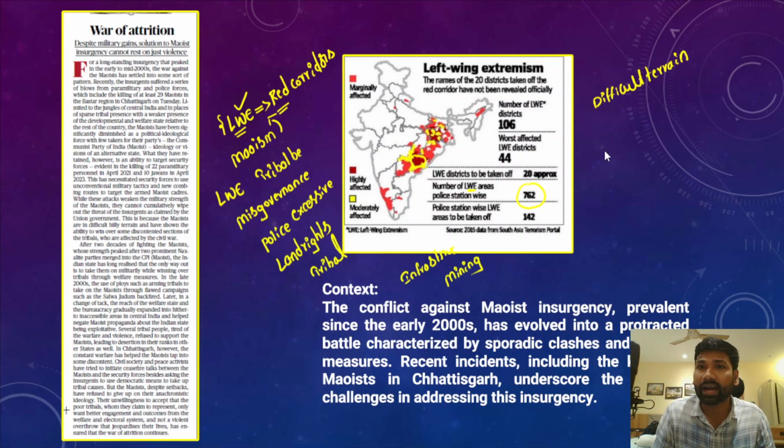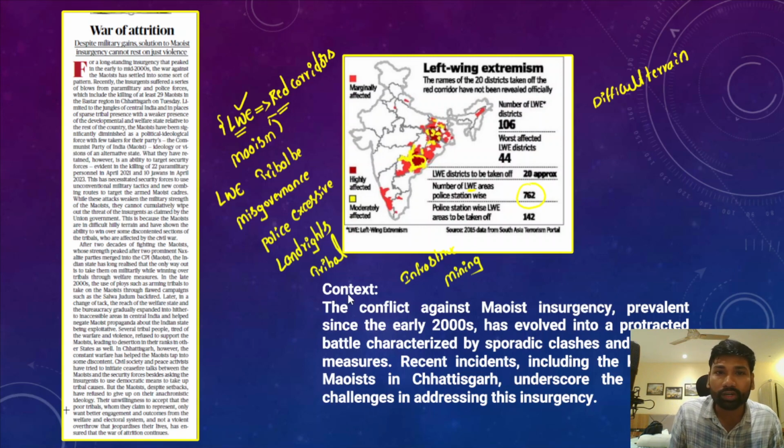And apart from that, there is money laundering, and they also undertake cultivation of drugs or drug trade or drug businesses. So all these factors have been further increasing left-wing extremism and reducing the effectiveness of the security forces.